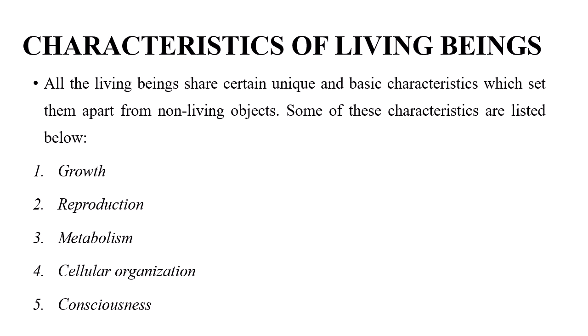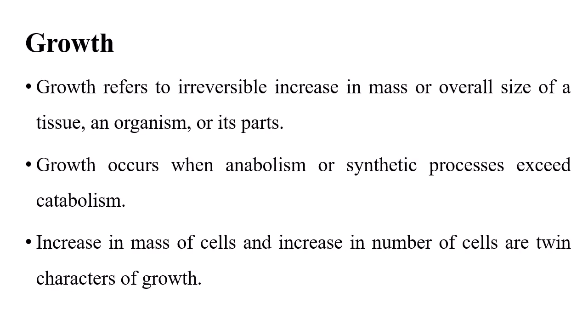Characteristics of living beings: they can show growth, they can reproduce, they can produce new offspring, then metabolism, then cellular organization, their basic unit of body is a cell, then consciousness. So what is growth?